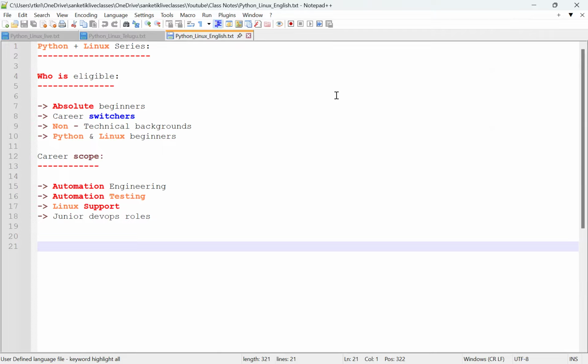I had already shown you on the Naukri portal as well. But this series is not limited to these roles. We have so many jobs in Python and Linux. You can switch to cyber security, machine learning, artificial intelligence, anything.